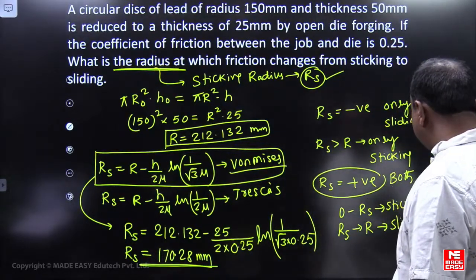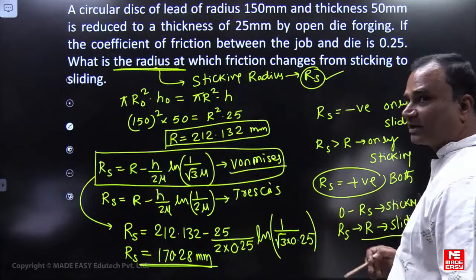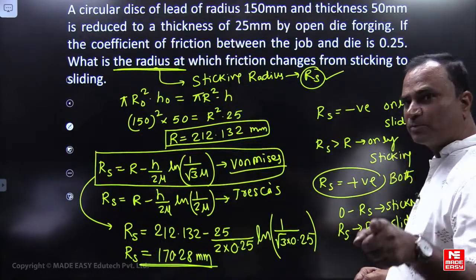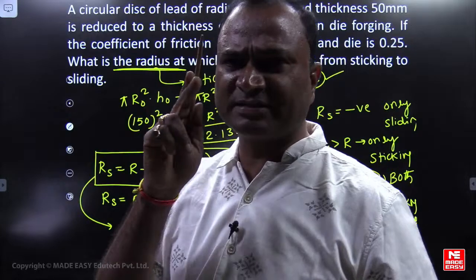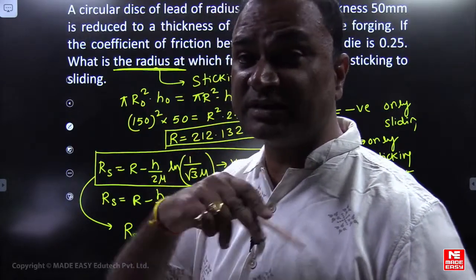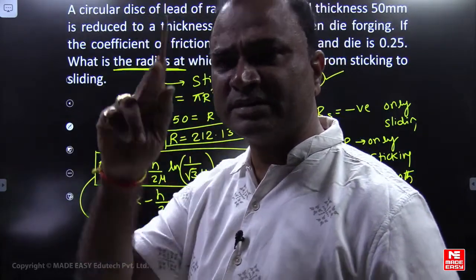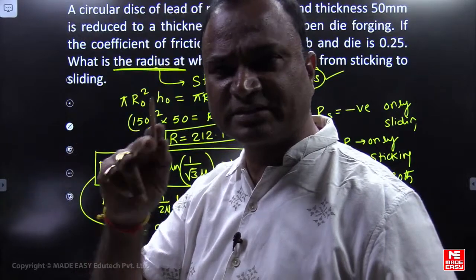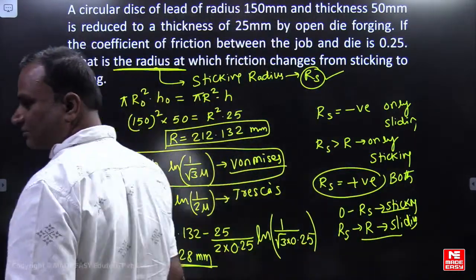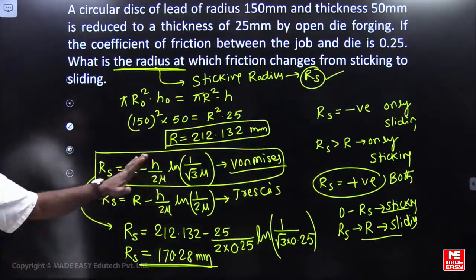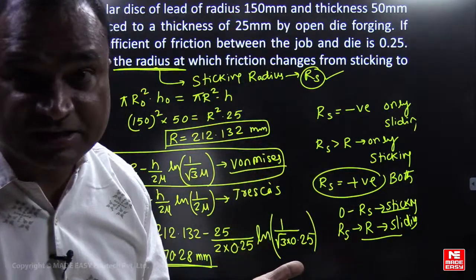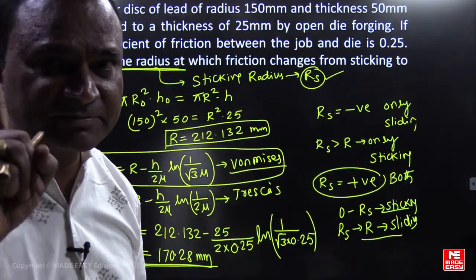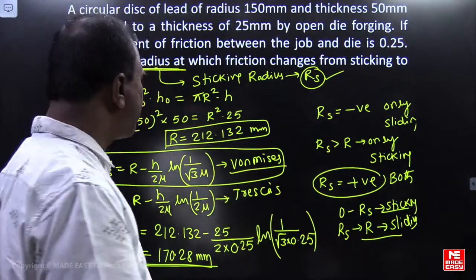Sliding friction is exponential, whereas sticking friction is linear. Please remember this point. So up to this: how to calculate the sticking radius, sticking length, and what type of friction will be there. We expect this type of question in the GATE examination.